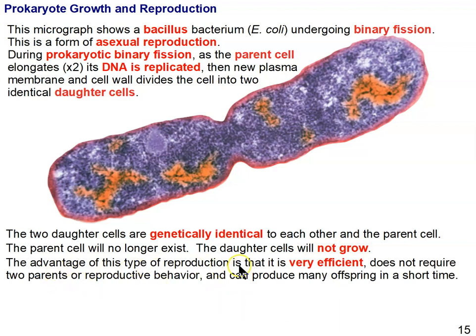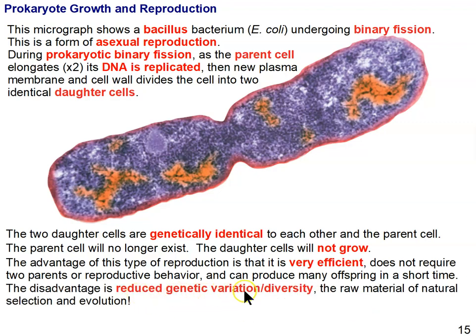The advantage of this type of reproduction, like any asexual reproduction, is that it's very efficient. There's no requirement for two parents, no reproductive behavior, no energy goes into producing sperm and eggs, and many more offspring can be produced in a much shorter time than in sexual reproduction. So there's a huge advantage to it. There's also a pretty big disadvantage, and that's reduced genetic variation or diversity, which, as you know, is the raw material of natural selection and evolution.